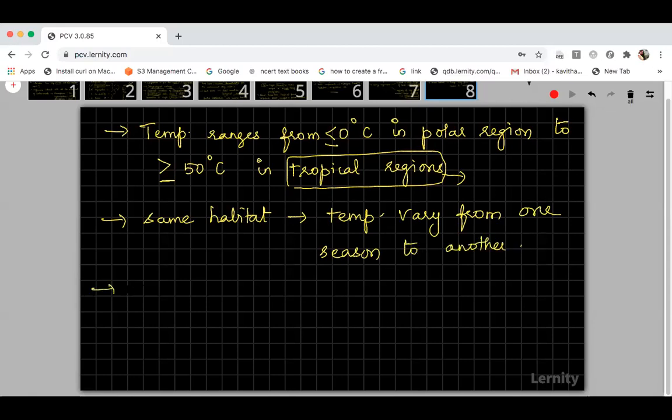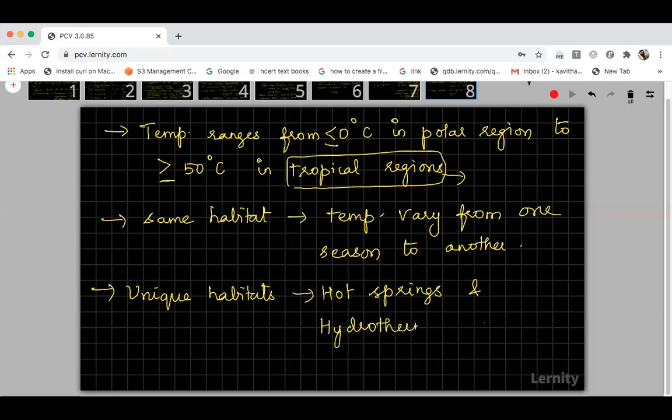And there are some unique habitats. Unique habitats means these habitats are completely different. These unique habitats may include hot springs. Have you heard of hot springs? And also hydrothermal vents. You know about hydrothermal vents or hot springs. So why are they unique habitats in the sense?